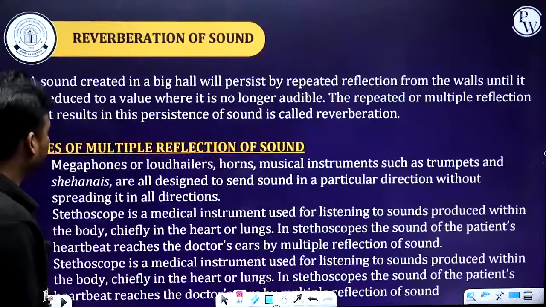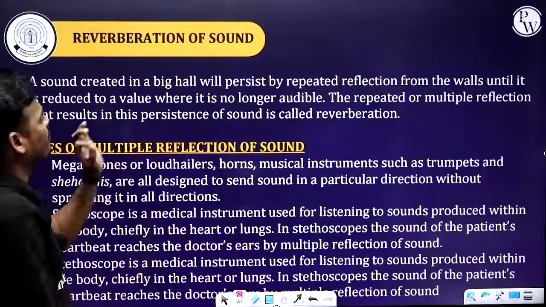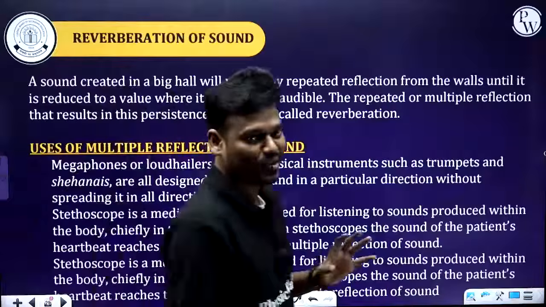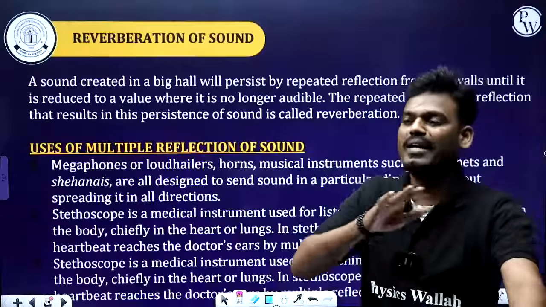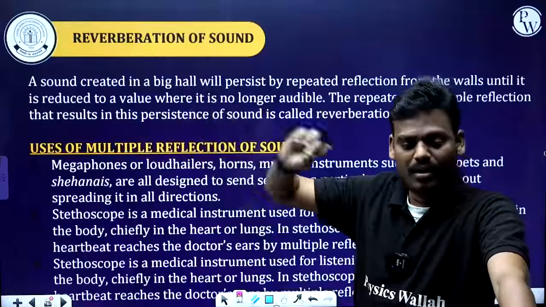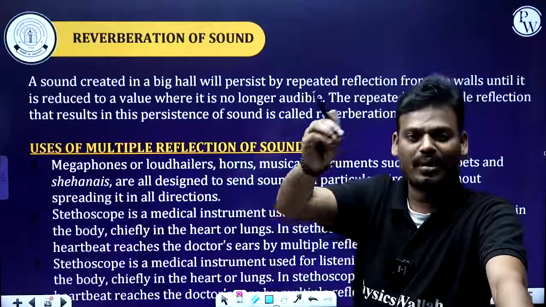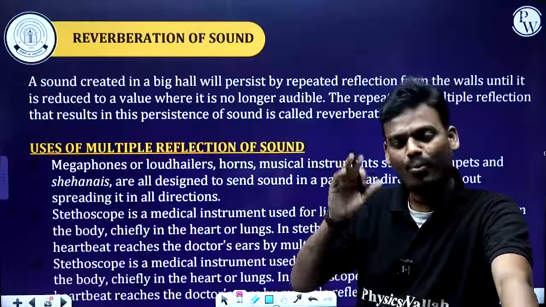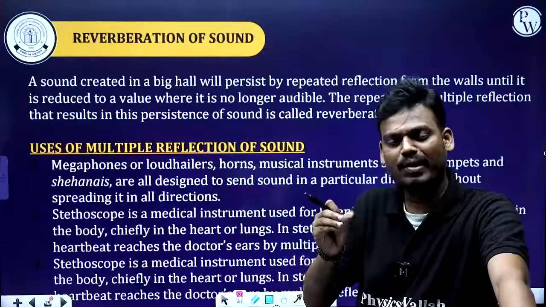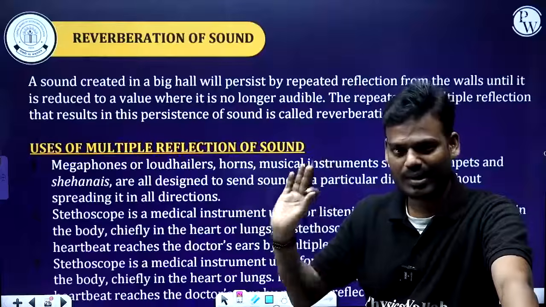Next one, reverberation of a sound. What is this, the reverberation of a sound? Generally, just imagine an auditorium. Reflection of a sound, we already know that, right? Reflection of a sound is nothing but bouncing back of a sound wave. If I say hi, that hi will come back, so we call it an echo.